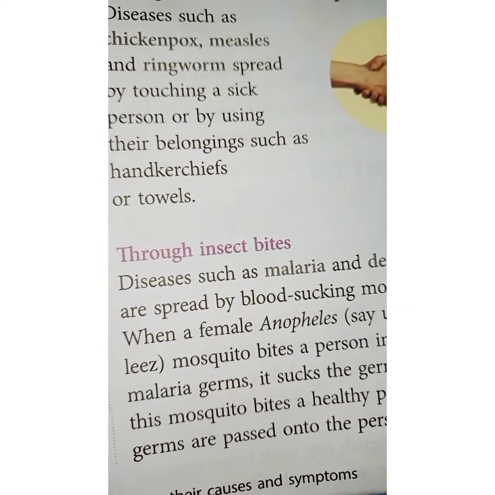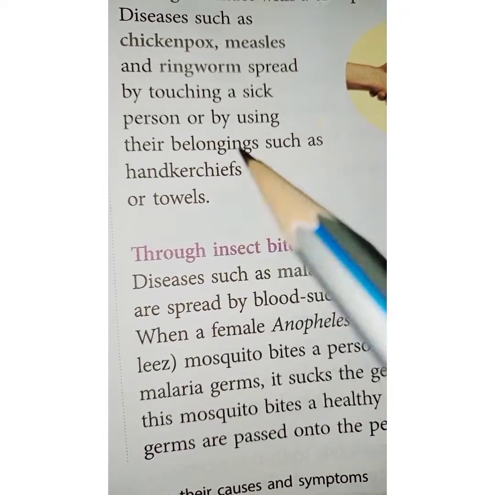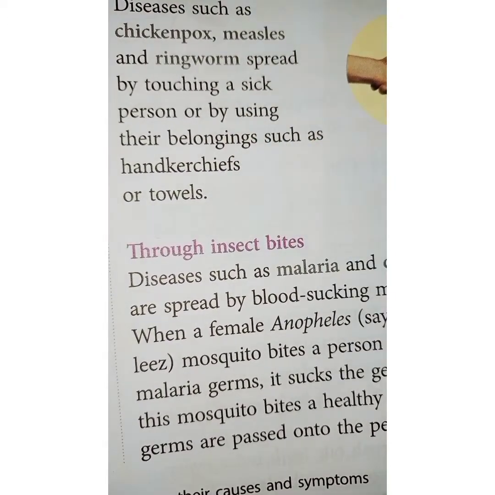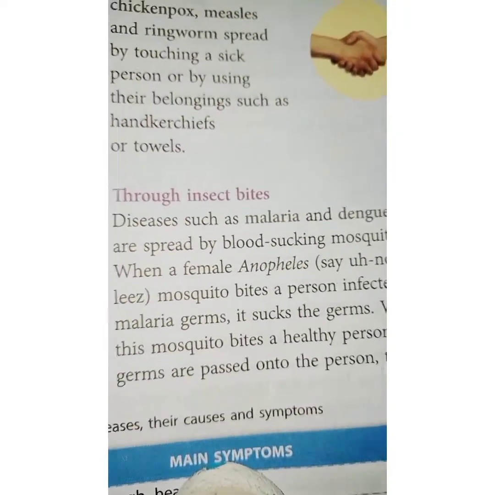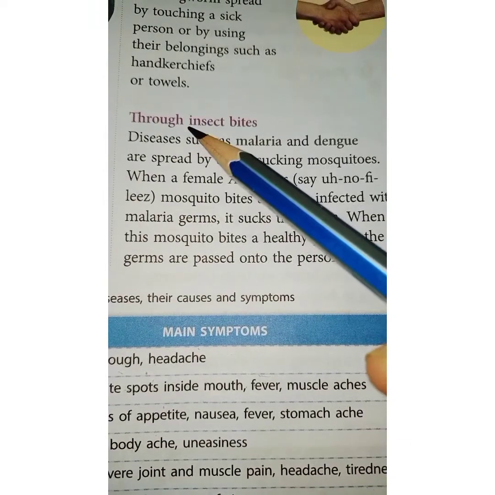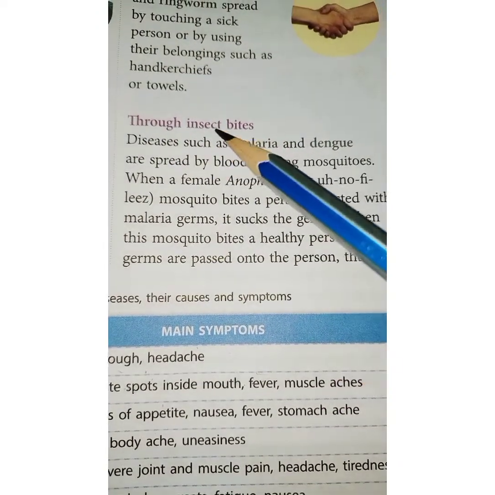So you should stay away from a person who has chickenpox, measles, or ringworm, as they are communicable diseases. Let us look into the next topic, that is, through insect bites.